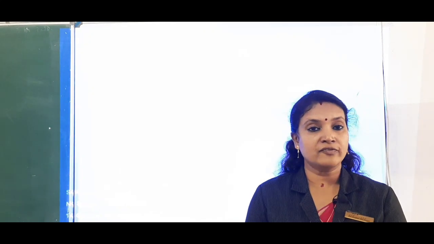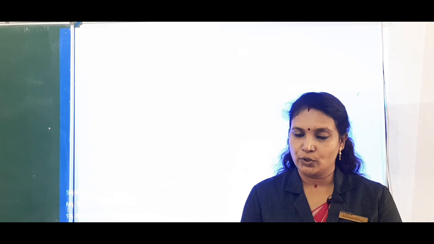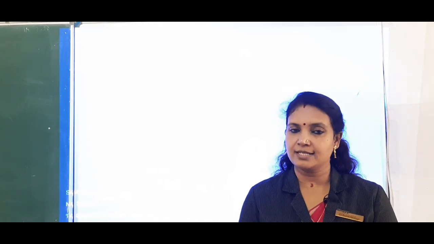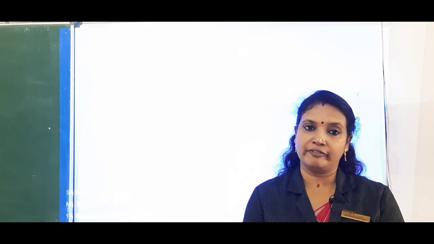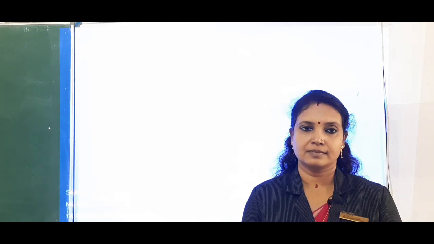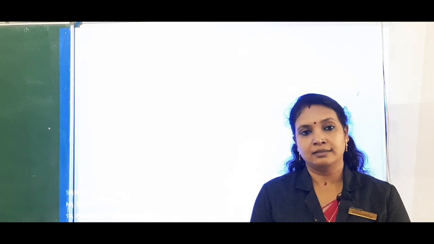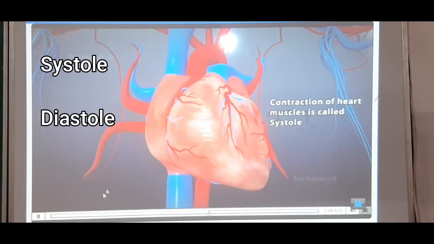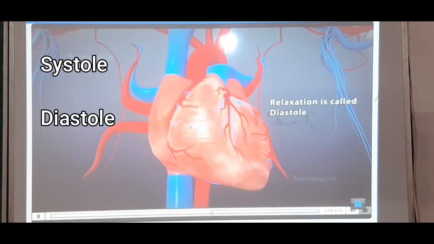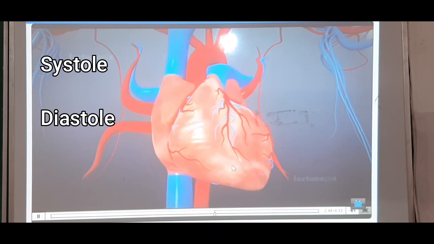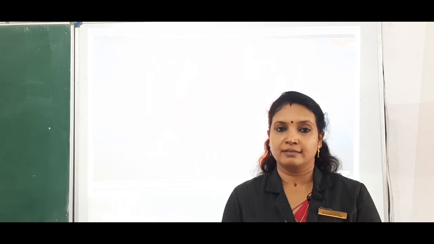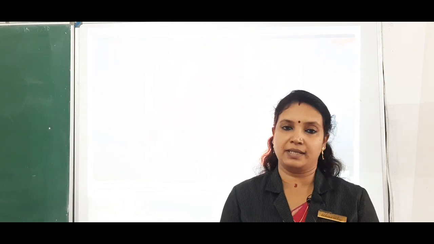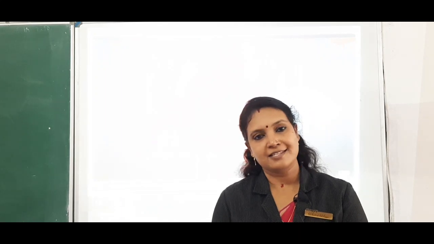Okay, so contraction of the heart is known as systole and relaxation of the chambers of the heart is known as diastole, and during diastole the heart chambers get filled with the blood. Okay, now let us see the systole and diastole. So the contraction of the heart muscles or chambers is called systole and the relaxation is called diastole. Okay. One systole and a subsequent diastole together known as one heartbeat and it takes 0.8 seconds.